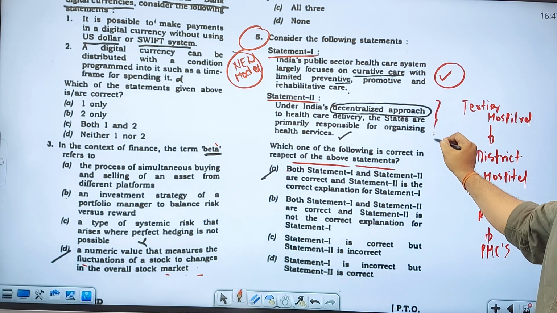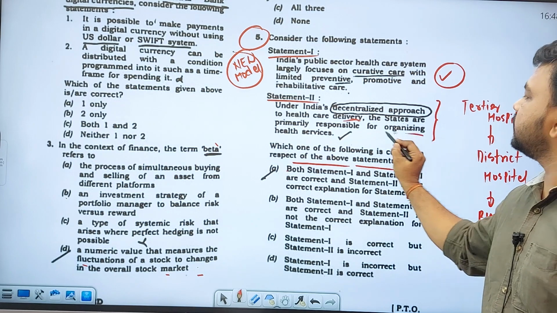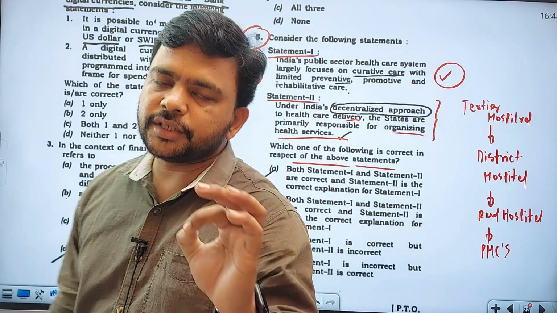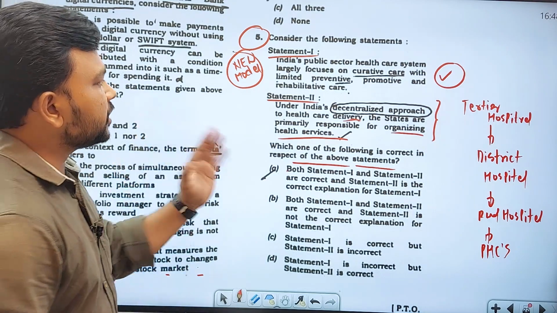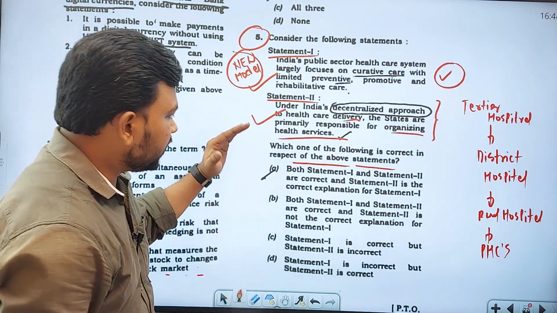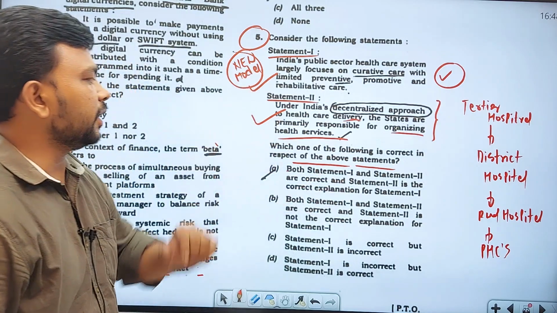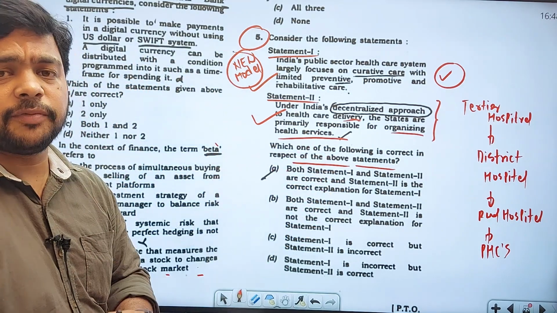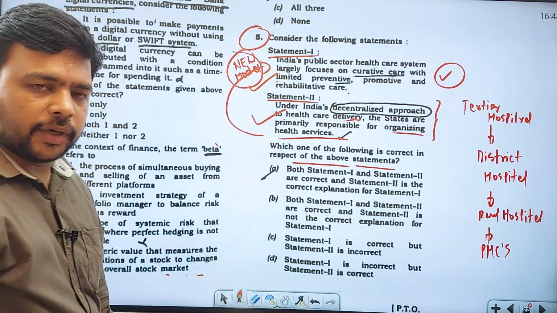Under India's decentralized approach to healthcare delivery, the states are primarily responsible for organizing the health services. Yes, health is a state subject. Obviously the state will take care of healthcare delivery within the state. So the first statement is right, and the second statement is also right, but read the question options. Both statement 1 and 2 are correct, and statement 2 is the correct explanation for statement 1. You cannot find that relationship between statement 1 and statement 2.